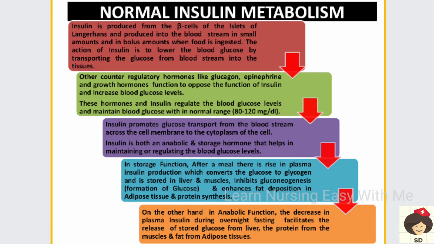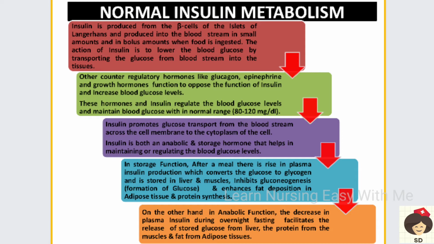So insulin is mainly produced by the beta cells of the islets of Langerhans. The islets of Langerhans are a part of the pancreas that consists of beta cells, which produce the insulin. This insulin is continuously produced in a small, minor amount, whereas when we take a large meal or food, insulin is produced in a large amount, like a bolus.